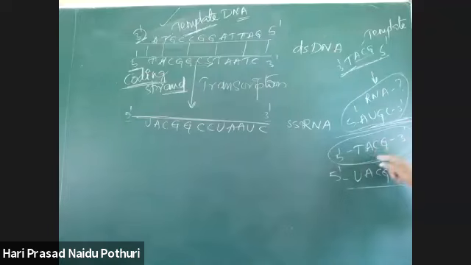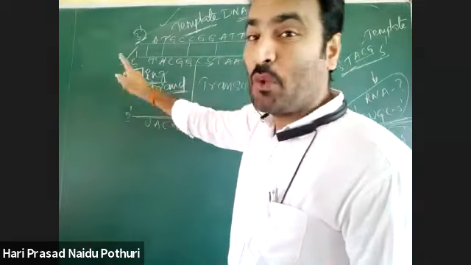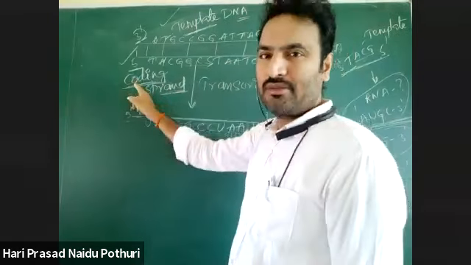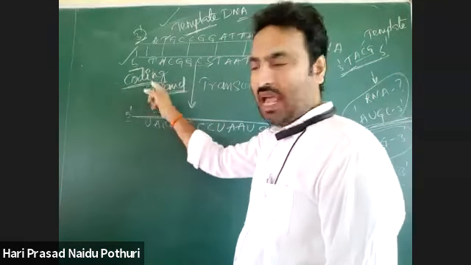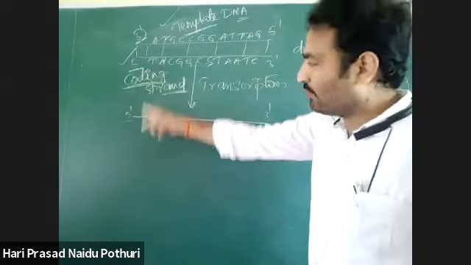What is the 5 prime to 3 prime strand in DNA? The 5 prime to 3 prime strand of DNA will be the coding strand, not the template. As it is a coding strand, the newly synthesized RNA has the same sequence as the coding strand.